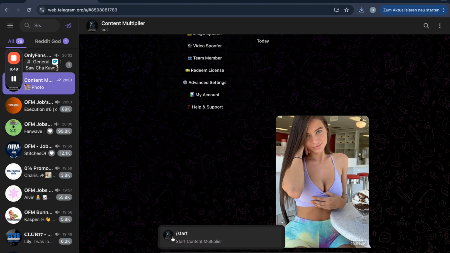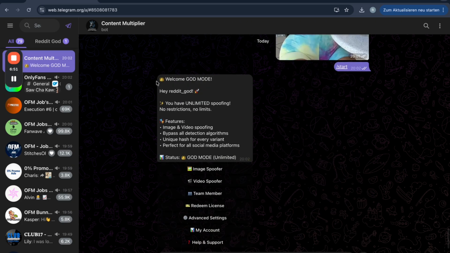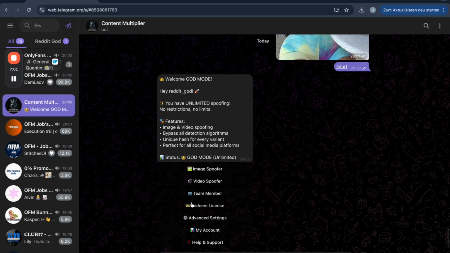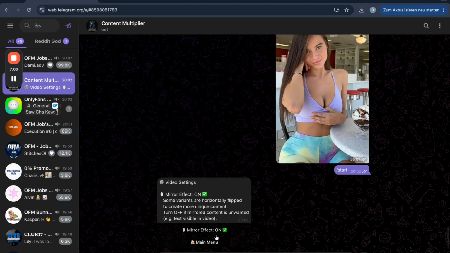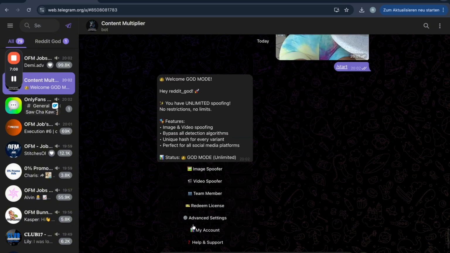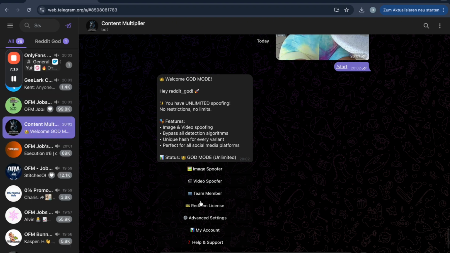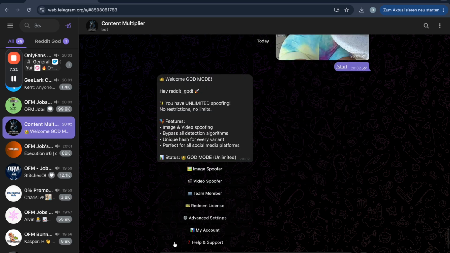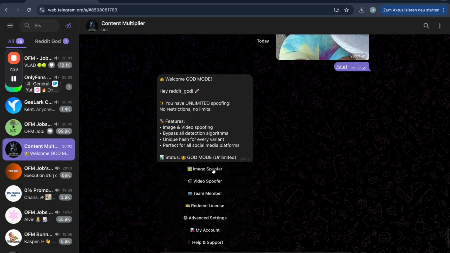We're first going to put in /start. And then as you can see, in this case I have God mode because this is my tool, whatever. And then we can choose here. We can choose image spoofer, video spoofer here. We can add the team member here. We can redeem our license, which we are getting from WAP. We have the advanced settings where we can turn the mirror effect on or off. This is something which is obviously interesting for you if you're spoofing the videos before you're putting on the text, for example. Then you have your account where you see your settings, and then you have help and support, just in general those informations.